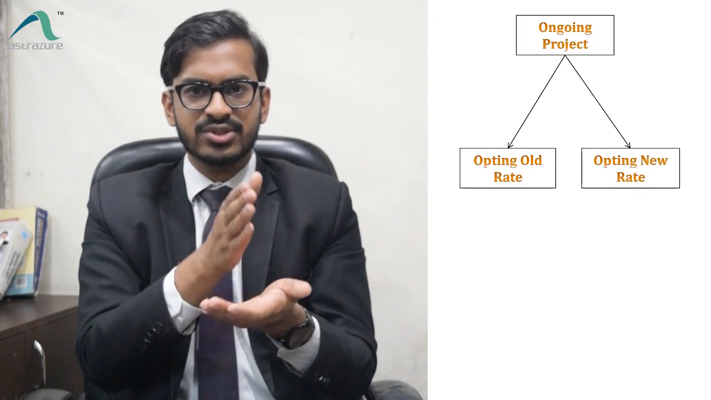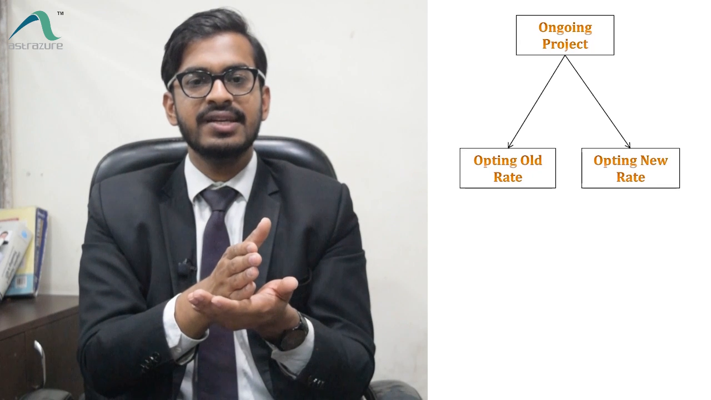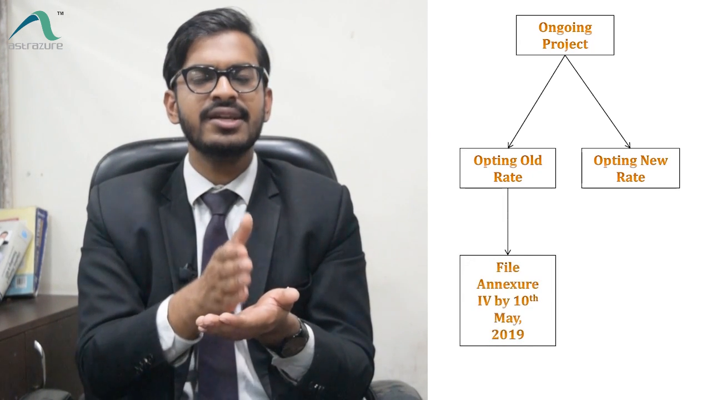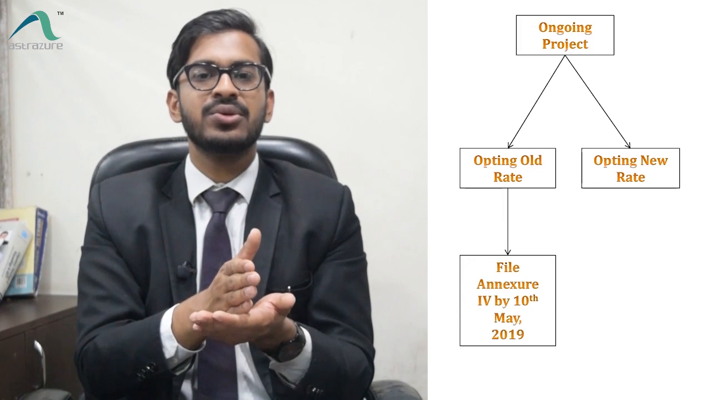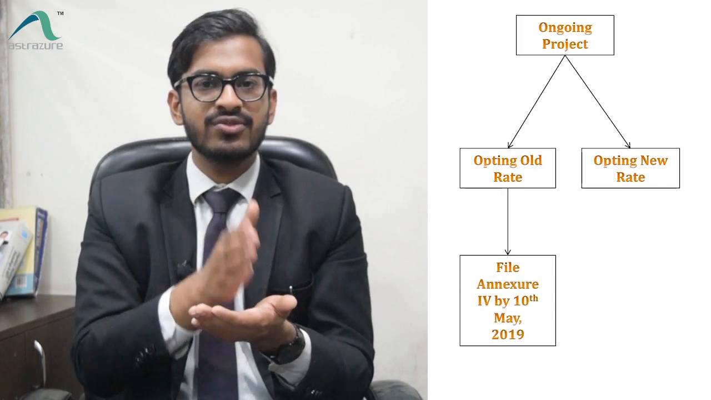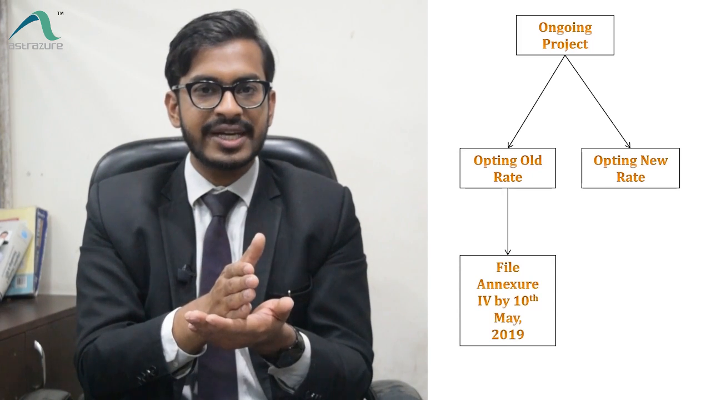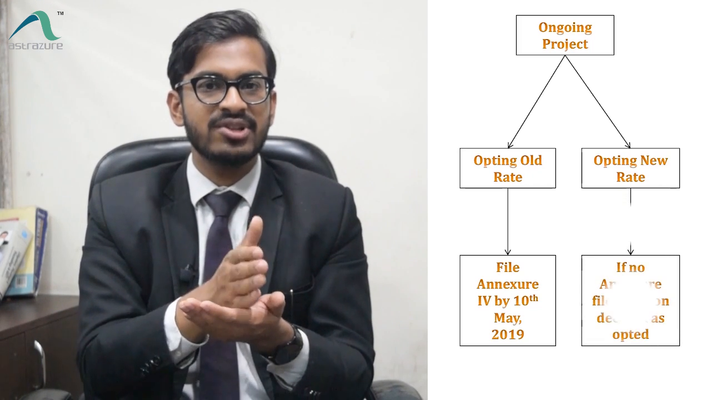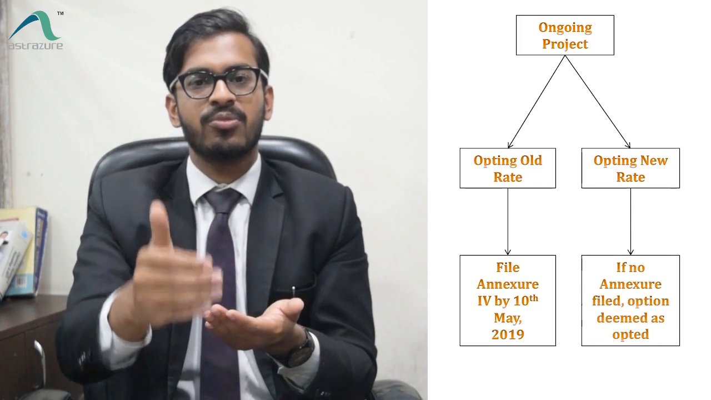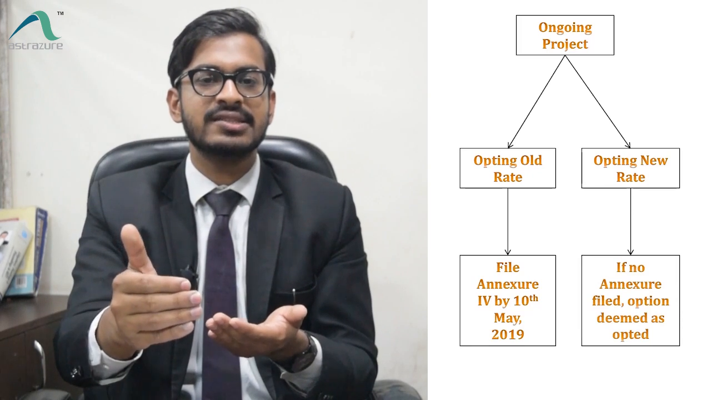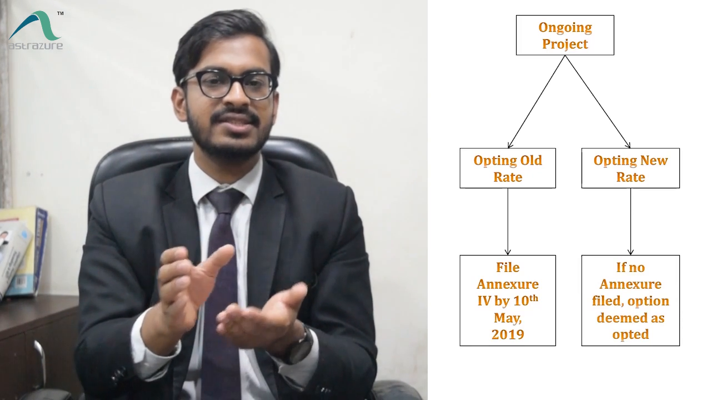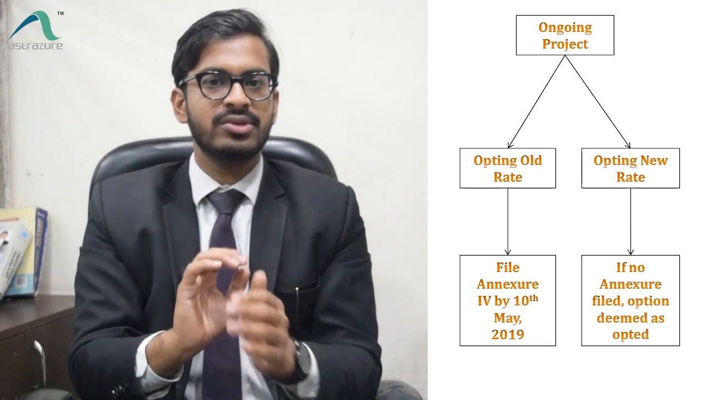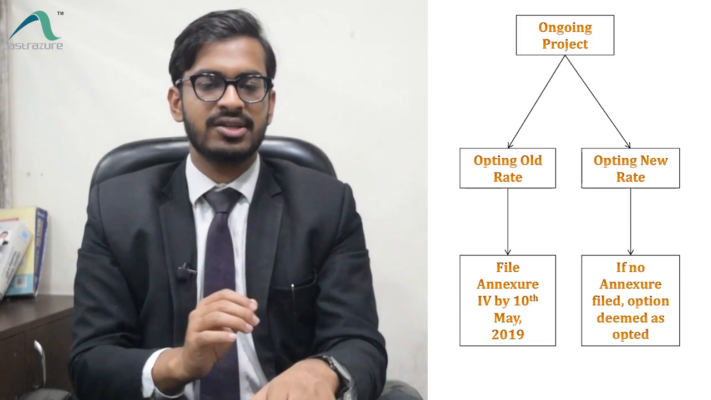So if a builder wants to opt for the old rates, he has to file an Annexure 4, which is given in the notification, by 10th of May 2019. So if you want to go for the old rates, you have to file that annexure by the due date. Otherwise, it will be deemed that you have opted for the new rates and you have to reverse ITC, which is given in the formula. So you have to take care especially of that.